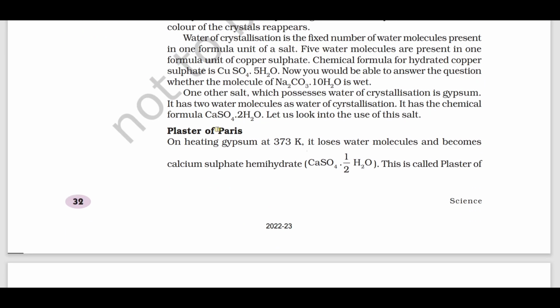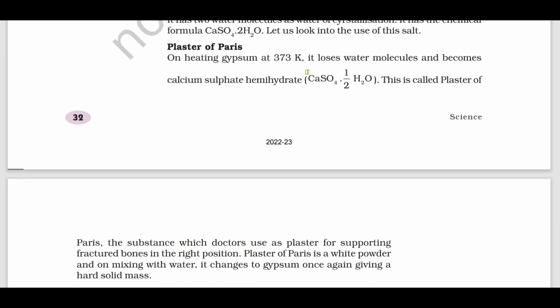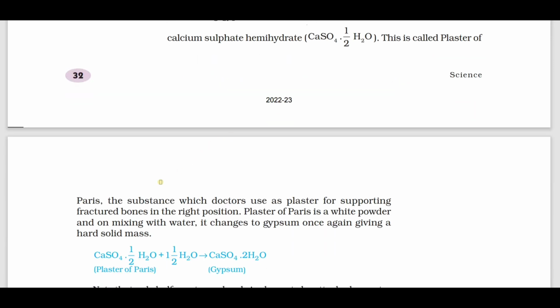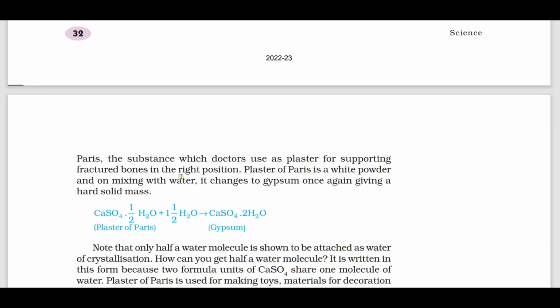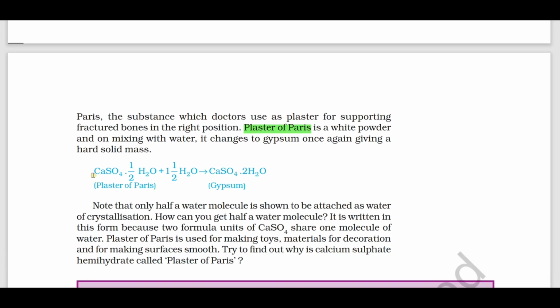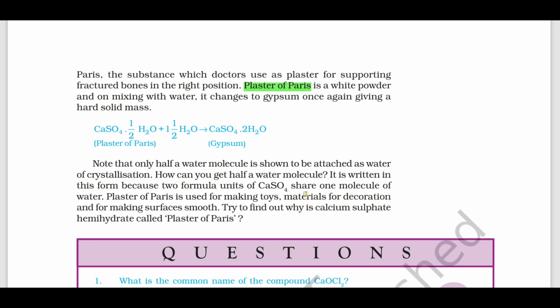Plaster of Paris. On heating gypsum at 373 Kelvin, it loses water molecules and becomes calcium sulfate hemihydrate. This is called as what? Plaster of Paris. The substance which doctors use for supporting fractured bones is what? POP. POP is a white powder. On mixing with water, it changes to gypsum. CaSO4 dot half H2O plus 1.5 H2O gives what? CaSO4 dot 2H2O. Uses of POP is also very important.